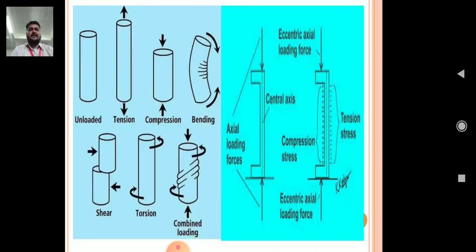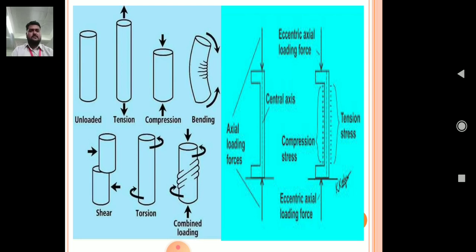You can see in this diagram, the first condition is unloaded. In the second condition, we have applied tensile load. In the third, we have applied compressive load. In the fourth, we have applied bending load, due to which the object gets bent. Fifth one is the shear load. Here you can see that we have applied two forces in opposite directions, and due to which it gets sheared off from its original position. That type of load is called shear load.